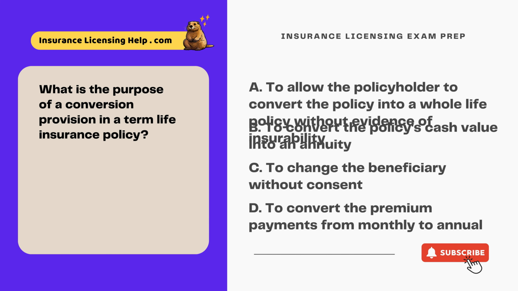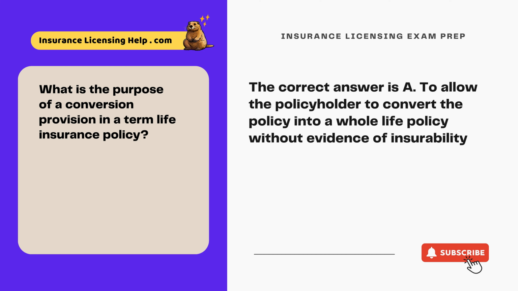What is the purpose of a conversion provision in a term life insurance policy? A. To allow the policyholder to convert the policy into a whole life policy without evidence of insurability. B. To convert the policy's cash value into an annuity. C. To change the beneficiary without consent. D. To convert the premium payments from monthly to annual. The correct answer is A.